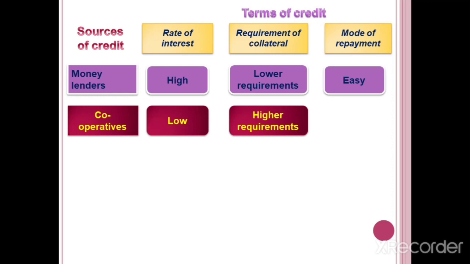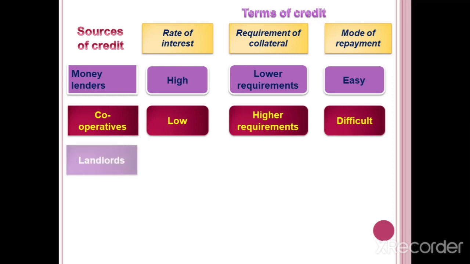Then the mode of payment is also very difficult. That means we have to go to the bank and fill a form. Only after that can we repay the loan amount. So many formalities are there. But for the money lenders, it is very, very easy. Go to his house and give the money. But a cooperative is one type of bank. We have to go there and fill certain forms. Then only they are ready to collect that money.